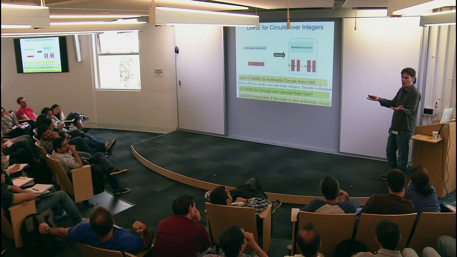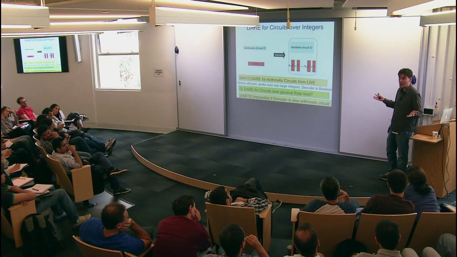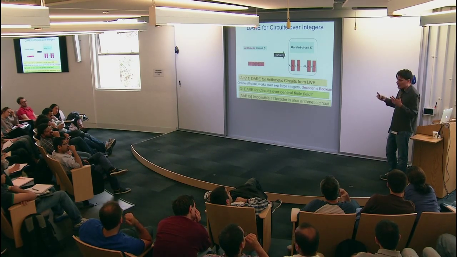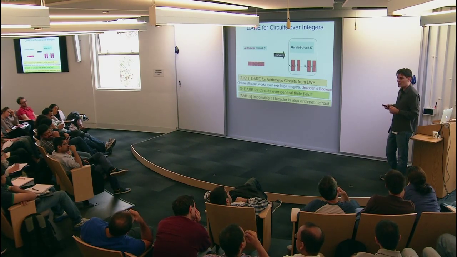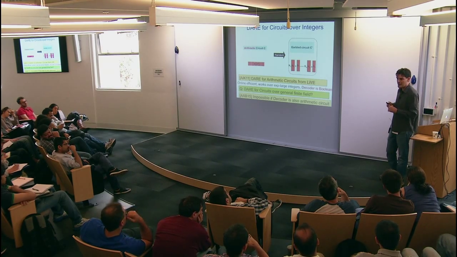Something that you can't do in the Boolean case, right? You can't easily check whether two circuits compute the same function. This is coNP-complete. So we don't use this property, but we use other things that happen when the field is sufficiently large, and we can show that we can attack this.